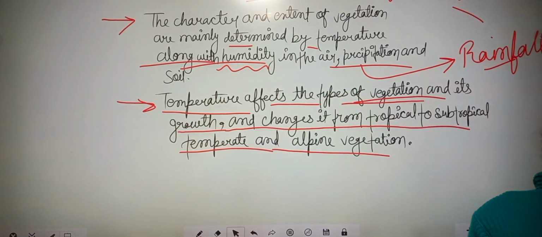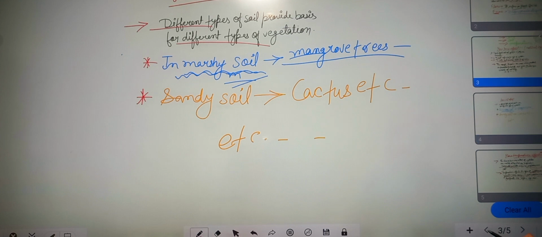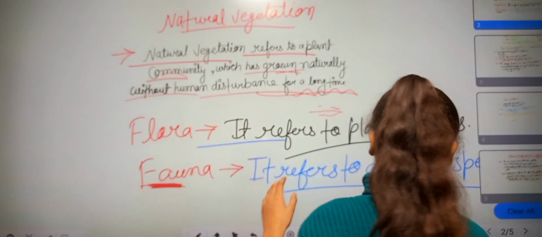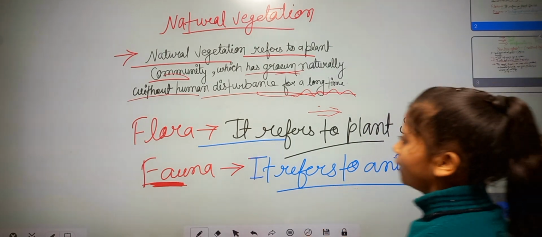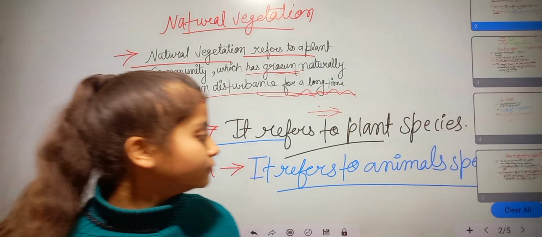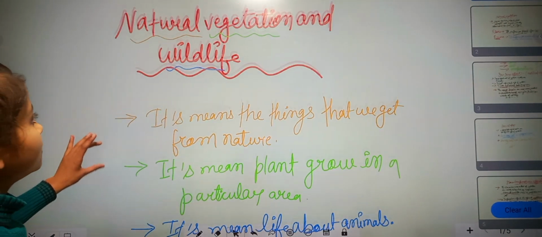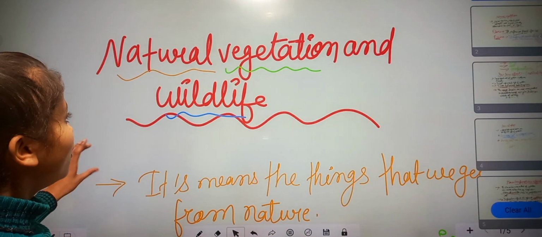So in the next chapter we will read about precipitation and more terms about natural vegetation and wildlife.